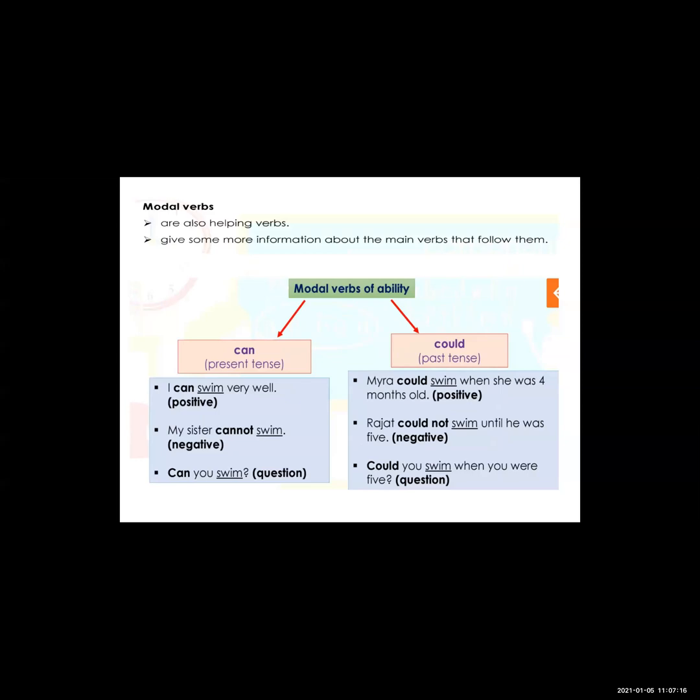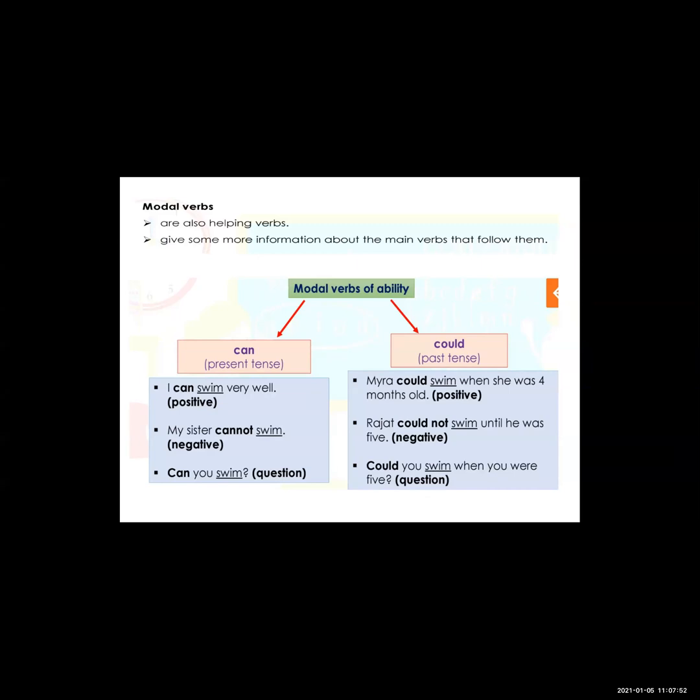Okay, see the example: I can swim. So here swim is the main verb, but can is the modal verb. So with modal verbs we always use main verbs. Okay, so see here, which are the modal auxiliary verbs: can, could, may, might, would, should. So these all are the auxiliary verbs, or these all are the modal verbs.